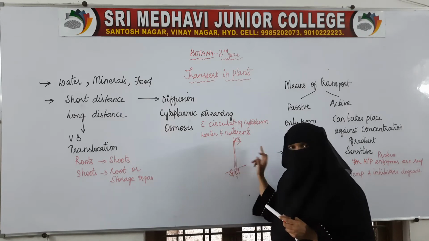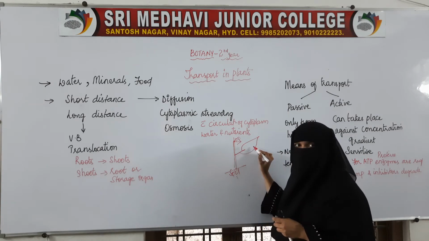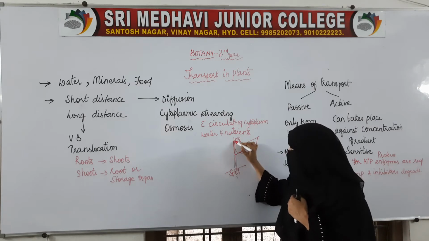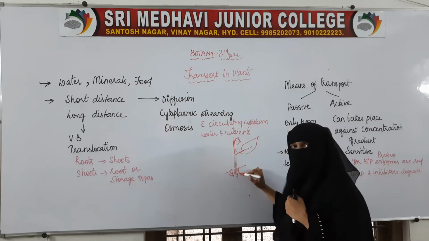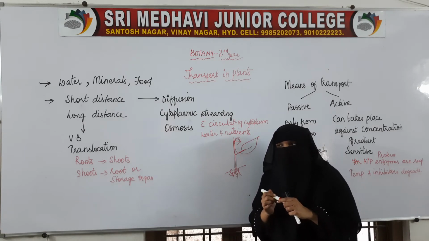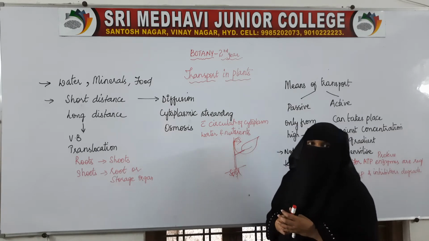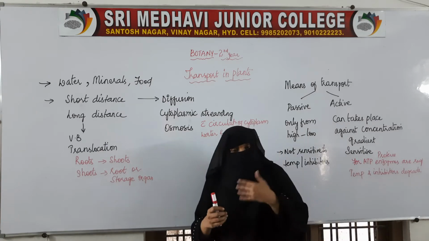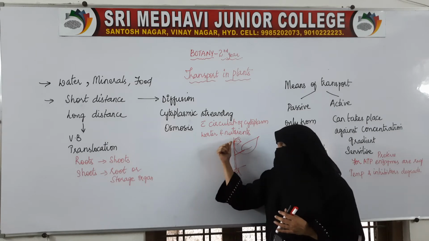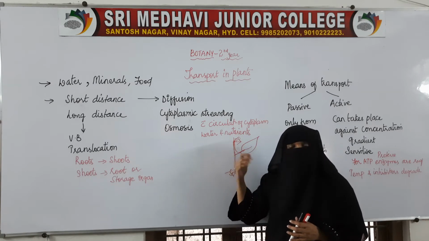The food which is produced by the leaf, for example, this is the leaf. If it is producing the food material, that food material needs to be transported to the stem, the upper part, the lower part, all the parts of the plant. So how does this transport take place? Let us see all this in detail, how water goes from the roots till the tip of the shoot, and how the food produced in the leaf is transported to each and every part of the plant.